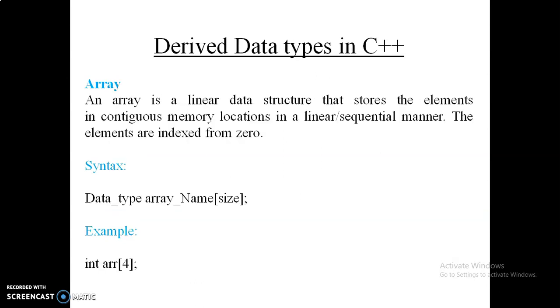Okay, so our third category of data type is derived data types in C++. Array you have already learned in C. Again it is a part of C++ also. So array is nothing but a linear data structure, and for a collection of elements with the same data type you are using array. Its index always starts with 0. In the same way you define it in C, we define it in C++ also. So the syntax is data type, array name, and in square brackets you have to mention the size. An example was also given, integer arr[4], so its index starts from 0 to 3.